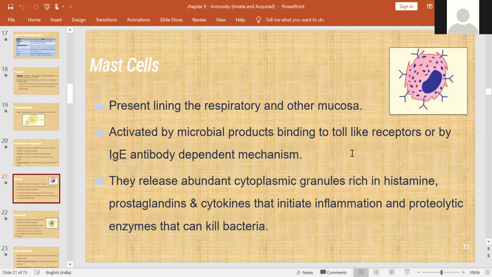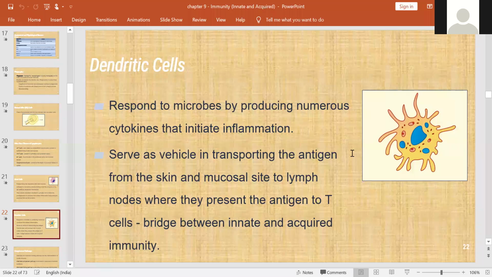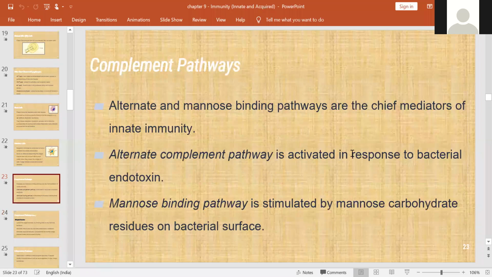And in this picture, all of you will say after seeing it, it's a dendritic cell. Okay, this responds to the microbes by producing numerous cytokines which initiate the inflammation. So this serves as a vehicle in transporting the antigen from the skin and mucosa side to the lymph nodes, where they present the antigen to the T cells. Definitely it bridges between innate and acquired immunity.